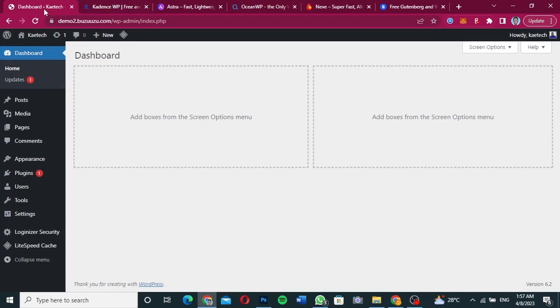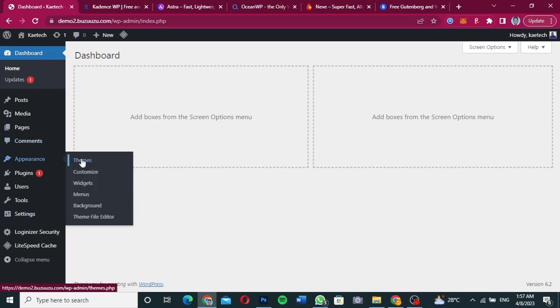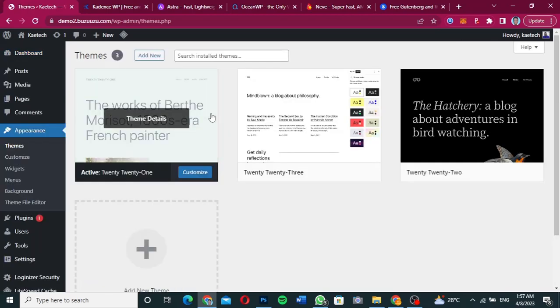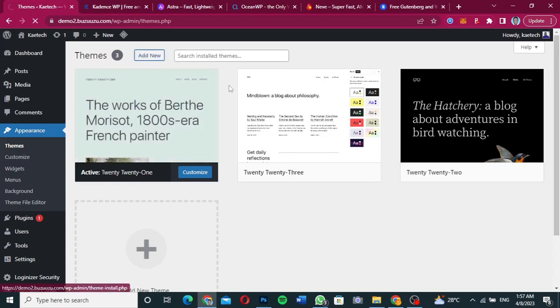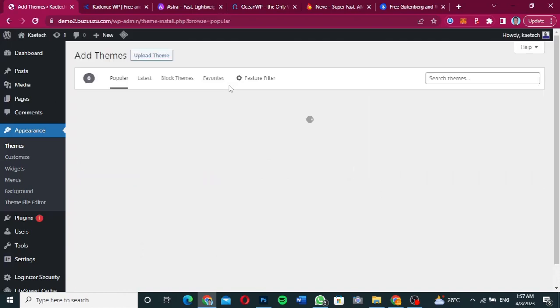So we're going to go to our dashboard. This is my WordPress dashboard over here. Installing a theme is also very simple. You hover on Appearance over here, you click on Themes, and then we're going to click on Add New to add a new theme. We're going to add the Cadence theme from the WordPress theme directory.